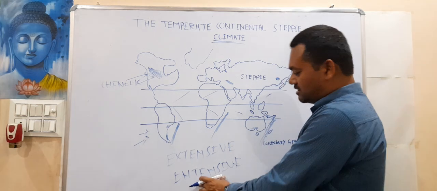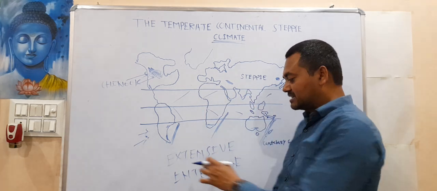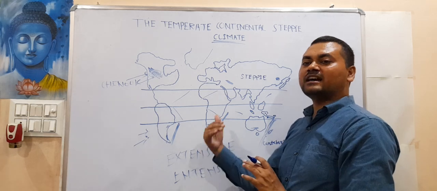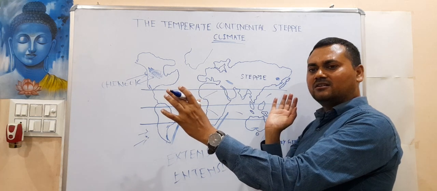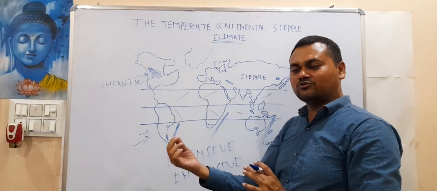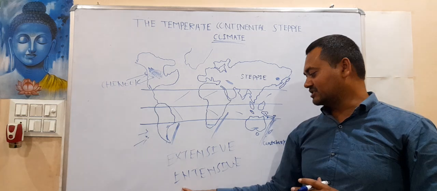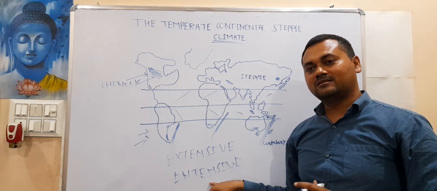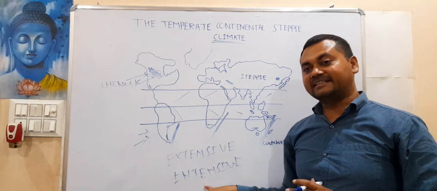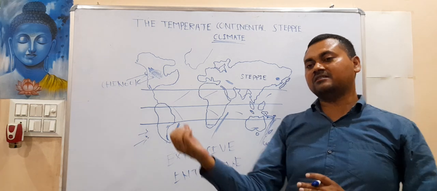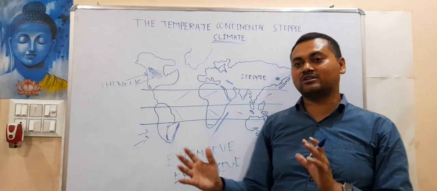So in intensive farming, the productivity increases, but here the productivity is not as much. The main thing is that they have big grounds. So even if you are producing a small quantity, because you have a big ground, you can compete with countries doing intensive farming, like Britain, Netherlands, Denmark. These countries follow the intensive pattern of farming, but they are very small in area, so they produce a lot.